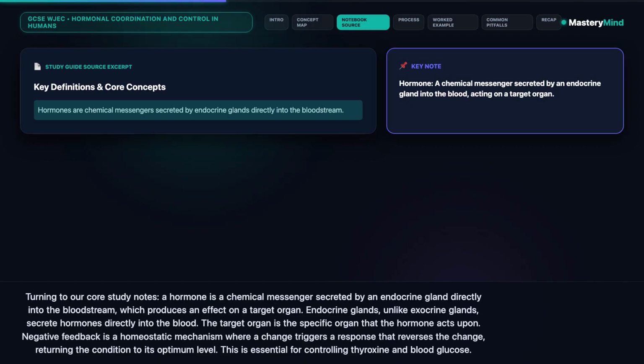Negative feedback is a homeostatic mechanism where a change triggers a response that reverses the change, returning the condition to its optimum level. This is essential for controlling thyroxine and blood glucose.